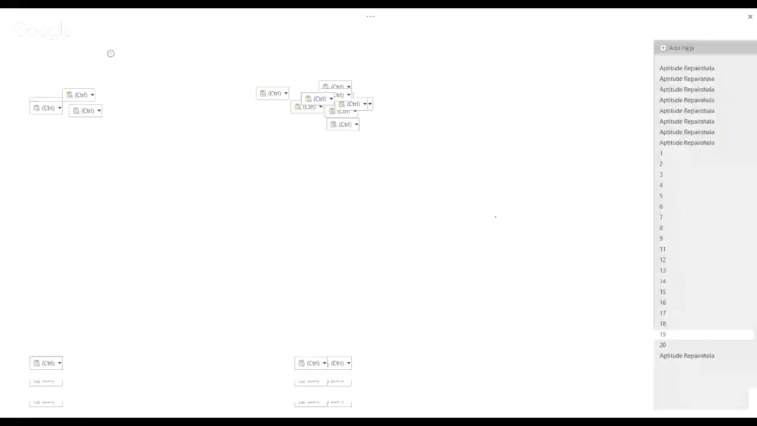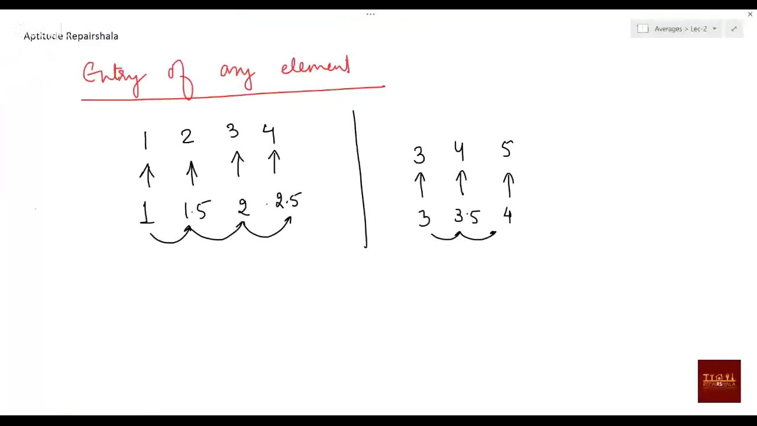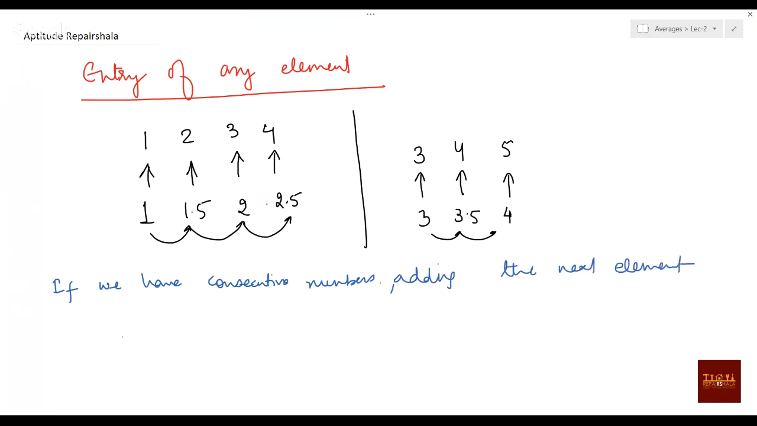Shall I write this thing? If we have consecutive numbers, I'm sorry for my bad handwriting, then adding the next element will increase the average by 0.5. This is what you can infer if you are entering any new element.